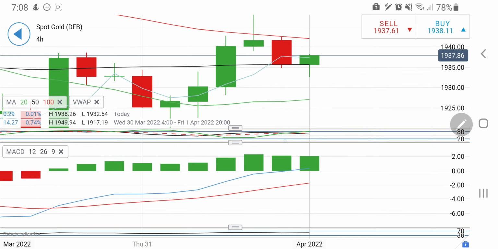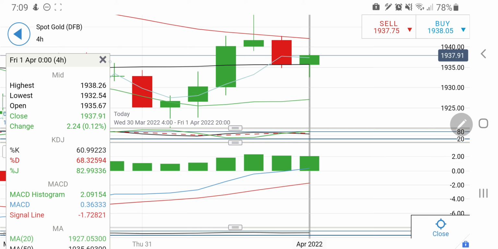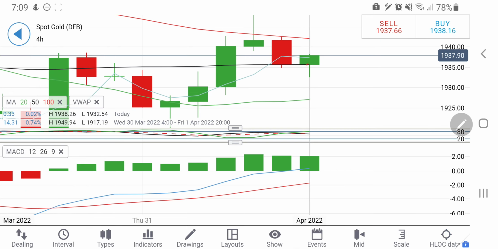Stochastic is looking downwards on the 4-hour chart, and MACD is still on the buy side. Also another observation is that 1935 levels are important for gold here. This is also the 50 period moving average here on the 4-hour charts, and may provide a little support.